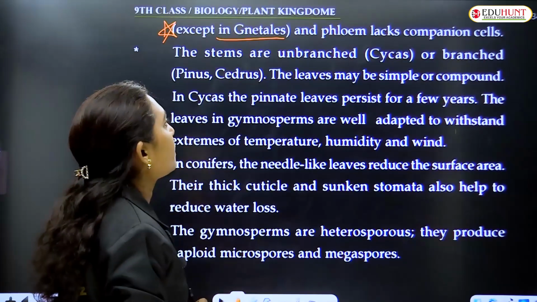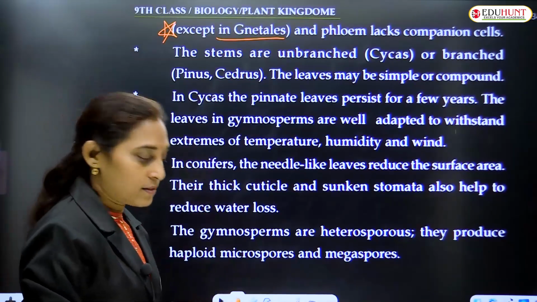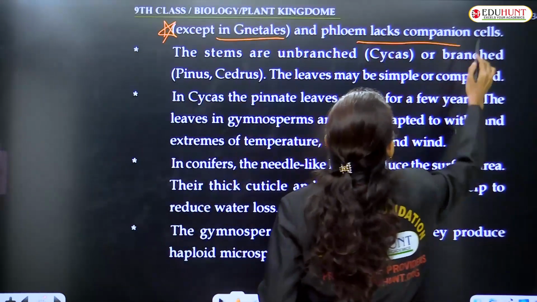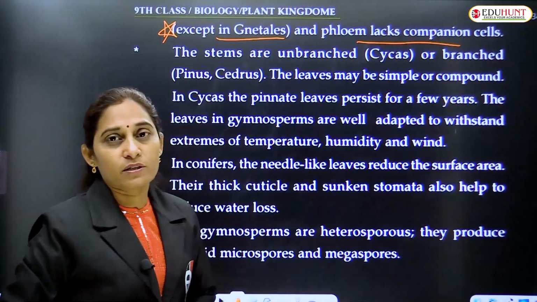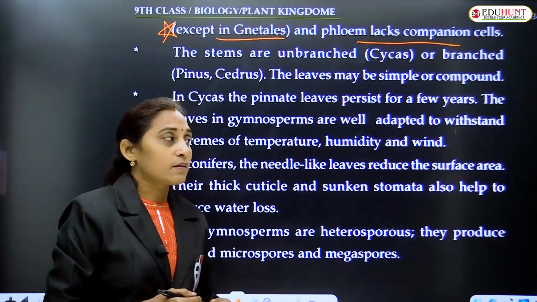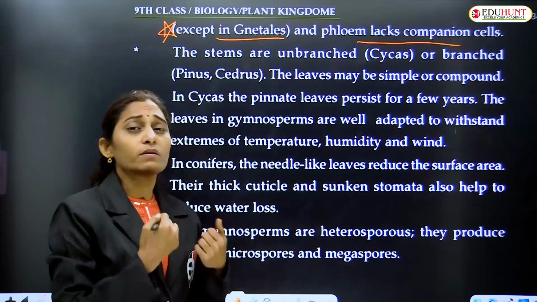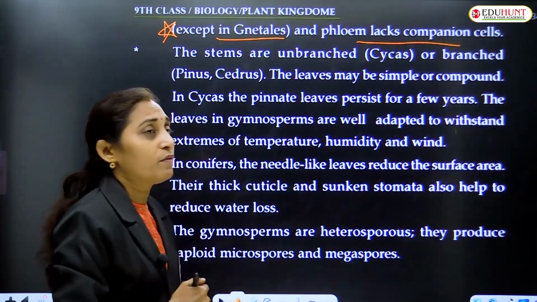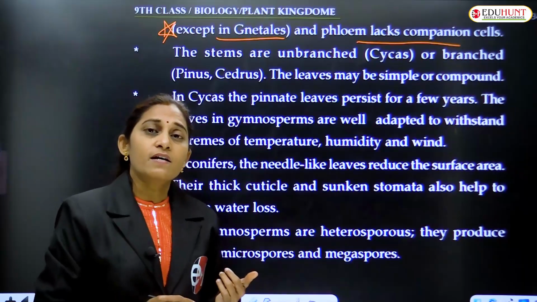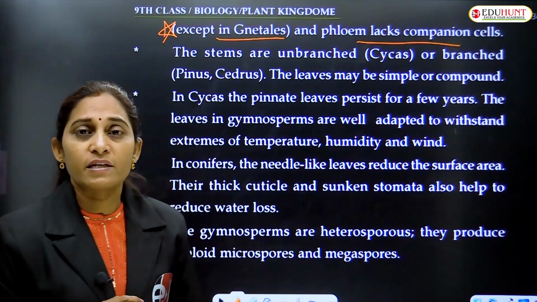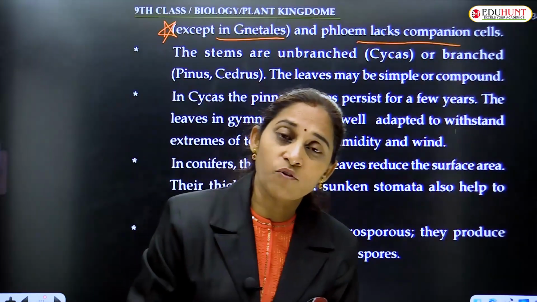Remember it. Phloem lacks companion cells. I mentioned phloem and xylem are the vascular tissues. Xylem lacks vessels, whereas in phloem, sieve tubes, companion cells, sieve fibers, and phloem parenchyma are there.